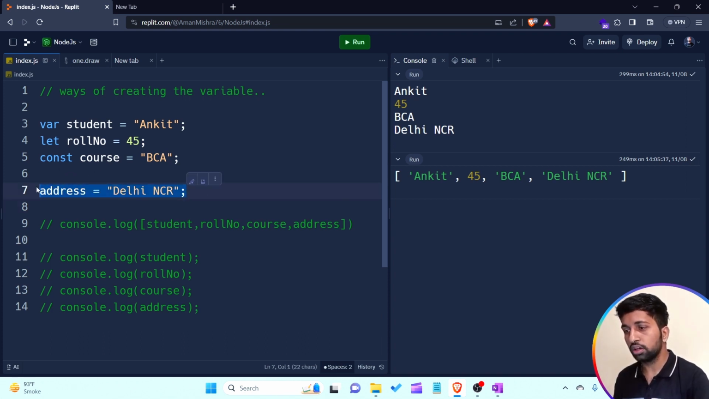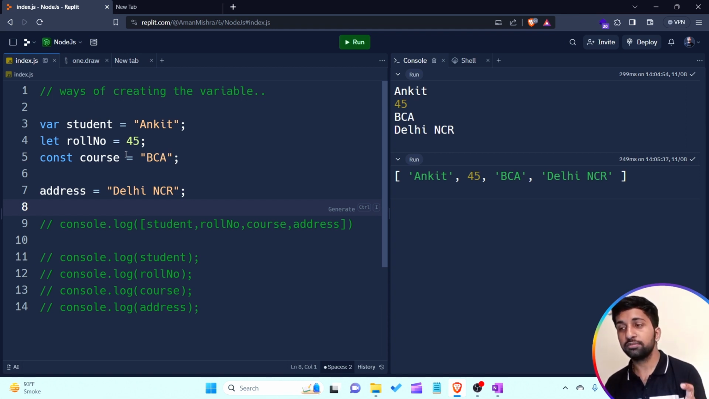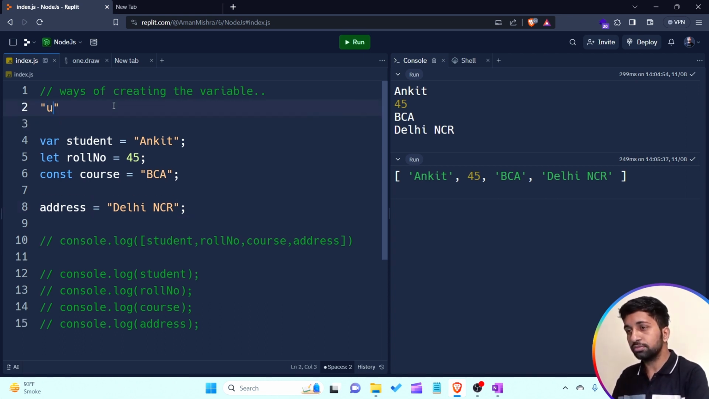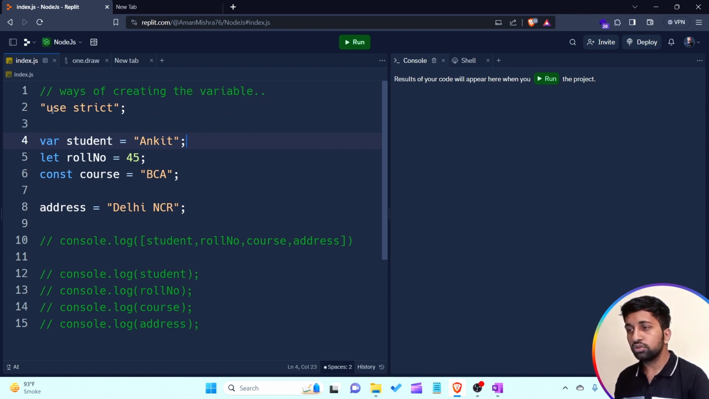But how does it work? In earlier JavaScript, when JavaScript was designed, we were able to do that. We were able to create a variable without using any type of keyword. But when modern JavaScript came, ES6 in 2015, it provided a way to avoid this using one line of code. If I write "use strict", let's see. I'm simply writing use strict here. With this line of use strict, if I want to create any variable without using any keyword, we are not able to do that.